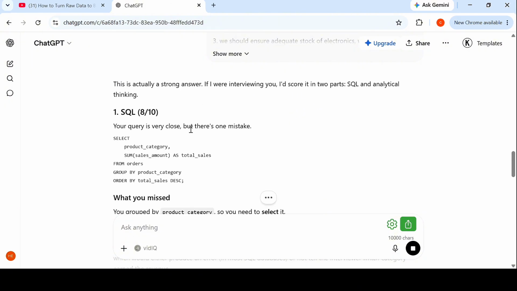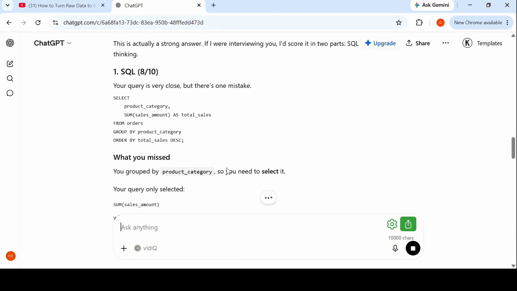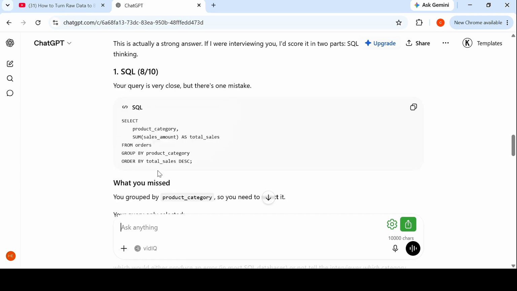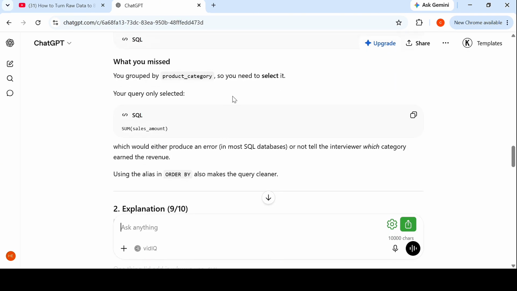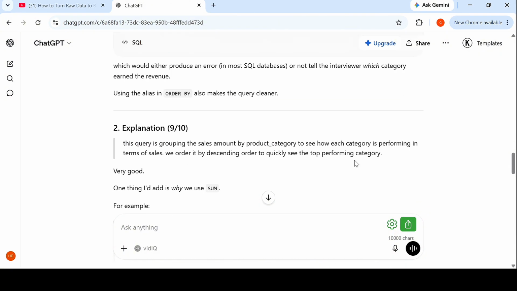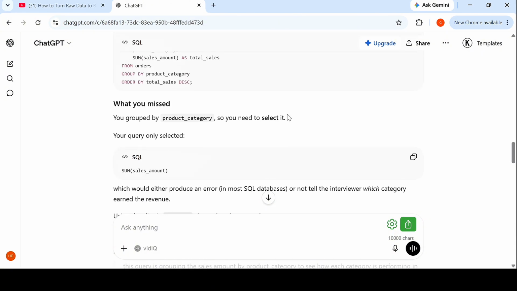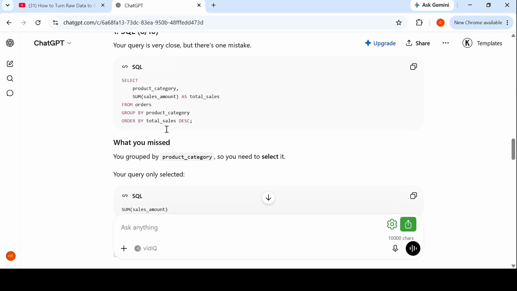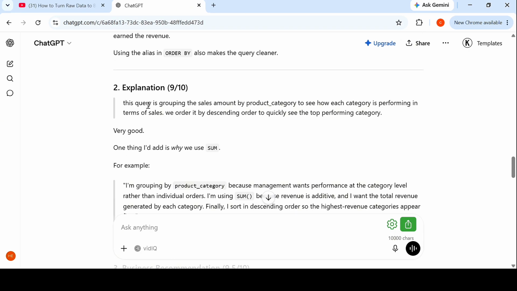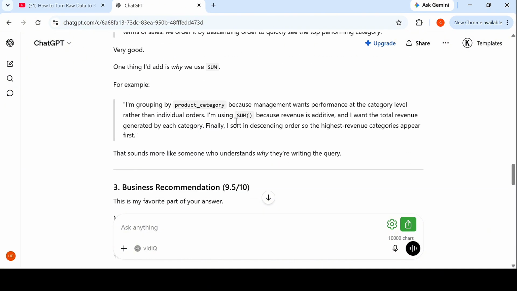So it showed me that I made a mistake, and that's I grouped by product category. Despite grouping by product category, I forgot to add it, and I could have sworn that I added it in the select statement. But again, do you see why attention to detail is important? Of course, if this were a live interview, I would have cross-checked. But I guess because I'm doing this recording, that's why I'm rushing. I'm working from a co-working space anyway.